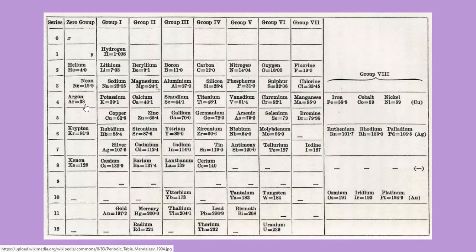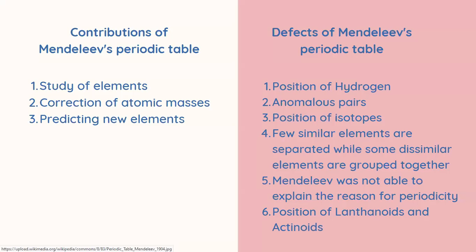Next, cobalt, with a mass of 58.9, was placed before nickel, with a mass of 58.6. And tellurium was placed before iodine: 127.6 is the mass of tellurium, and 126.9 is the mass of iodine. So he himself did not follow the periodic law when properties were involved.